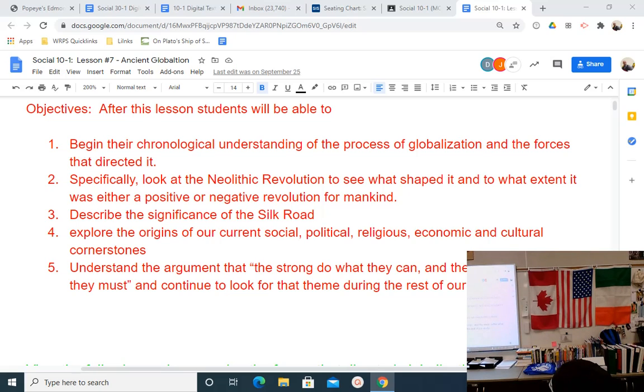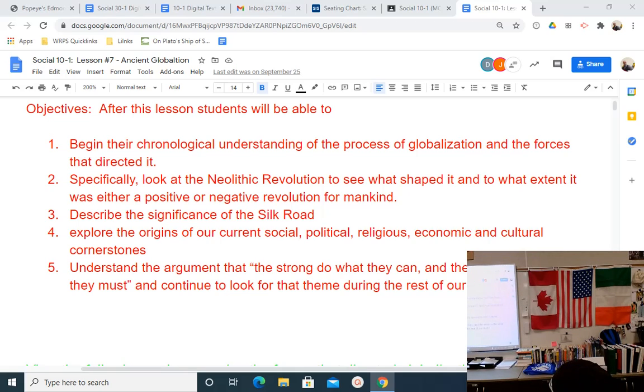So even though Europeans didn't actually come into direct contact with the Chinese, through middlemen, through Mongols, through Indians, through Arabs, they could trade with the Chinese. So the Silk Road was a network of trading routes that linked Europe and China.